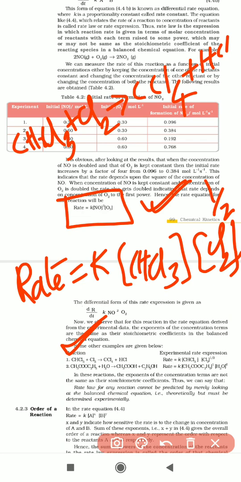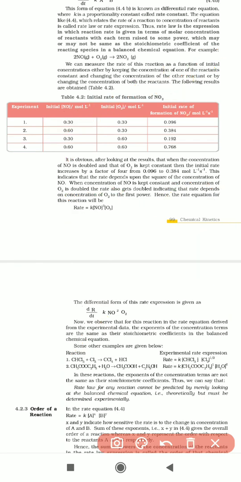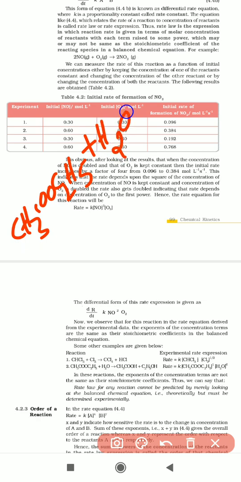Same like ester hydrolysis. For example, CH3COOC2H5, the ester, on hydrolysis with H2O, forms acetic acid, CH3COOH, plus ethanol.